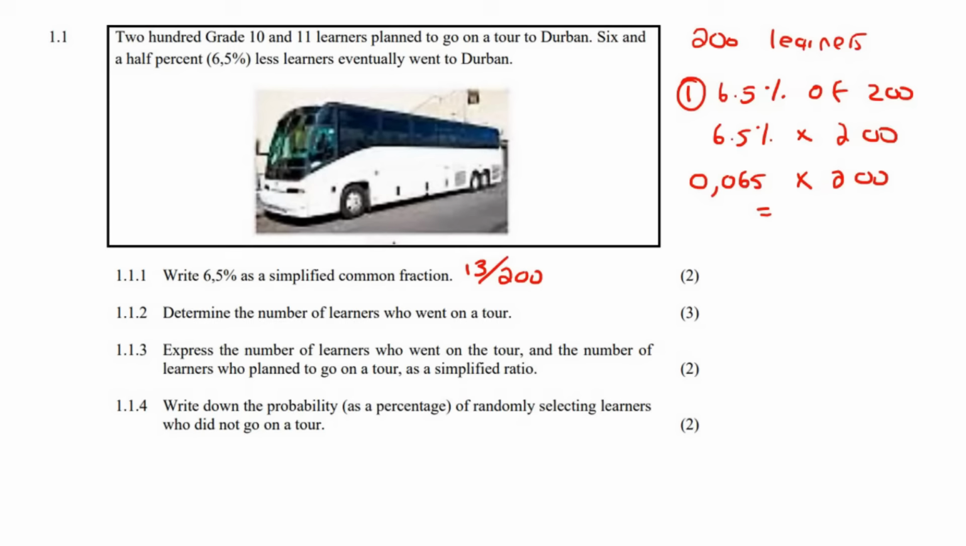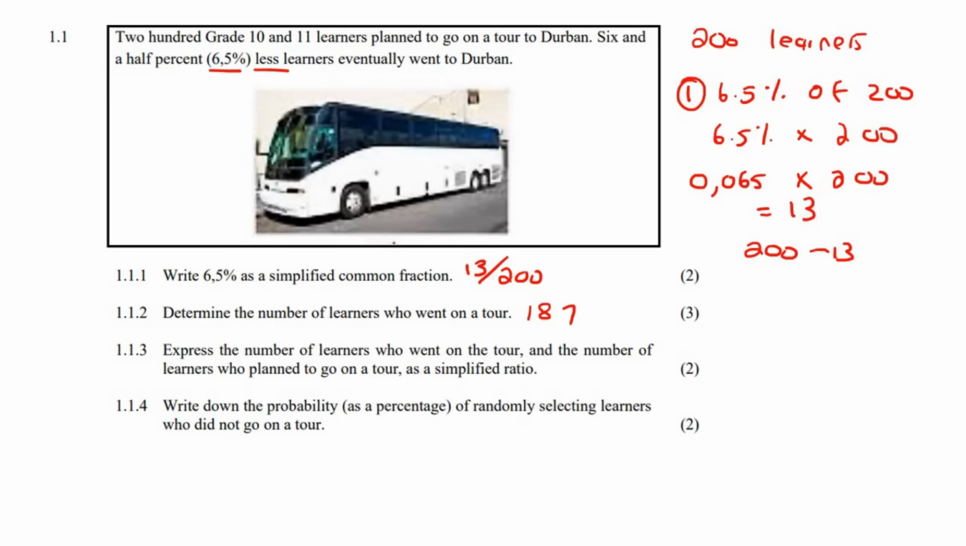And that'll be 13. Now, are those the people that did go on the tour, or are they the people who cancelled? They are the people who cancelled. It says 6.5% less learners eventually went. So these people could not make it. So how many people actually went on tour? You could say 200, take away 13, and that would be 187 learners.